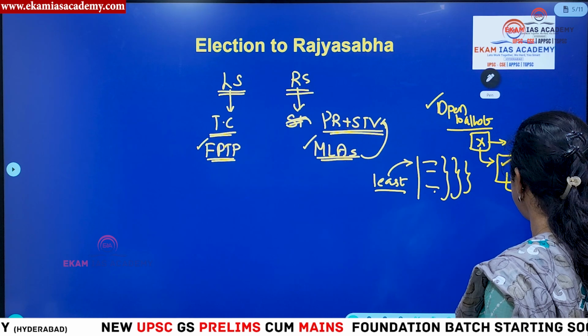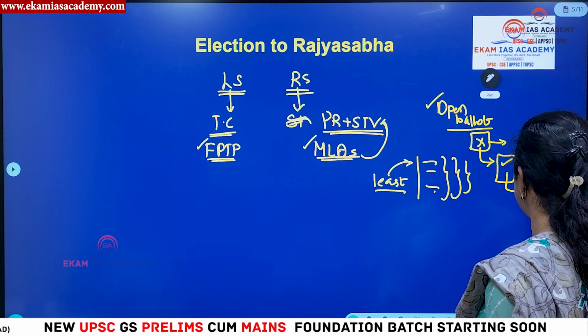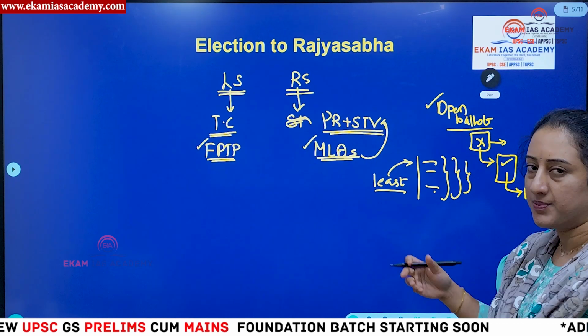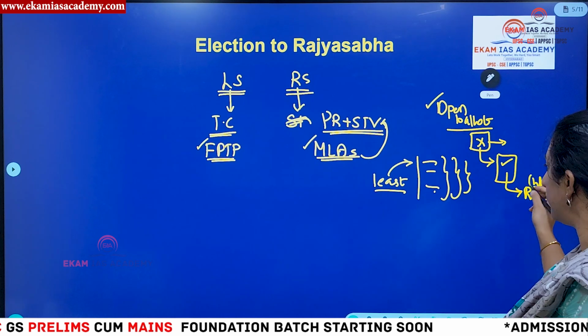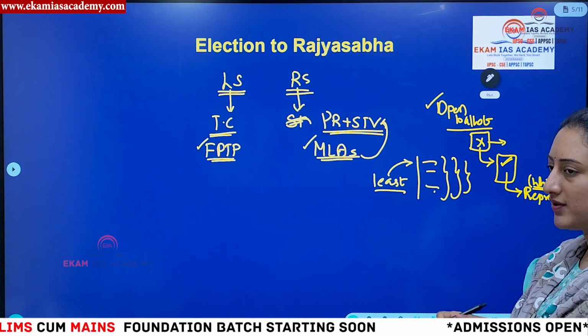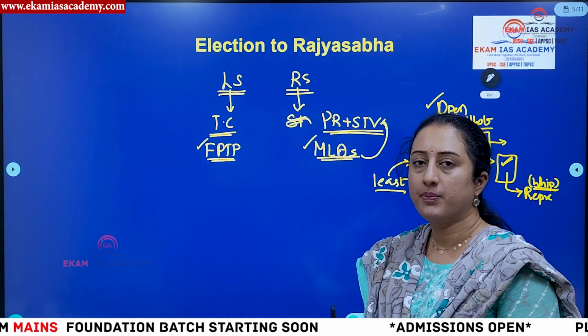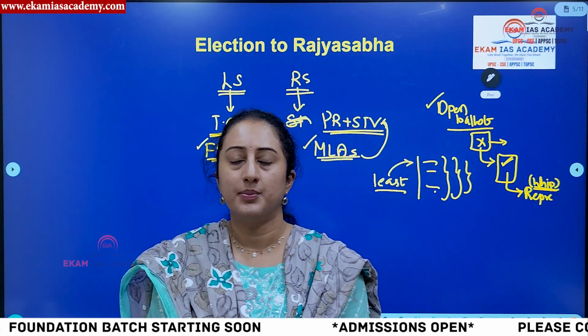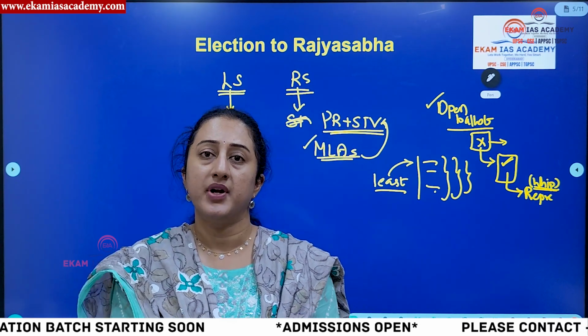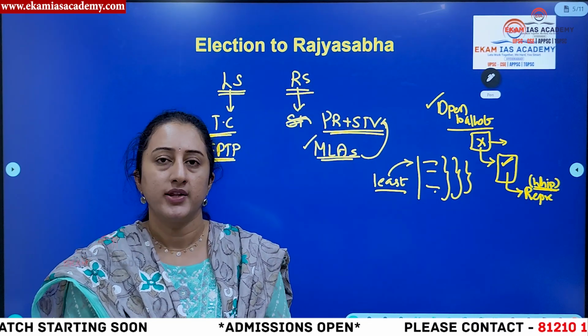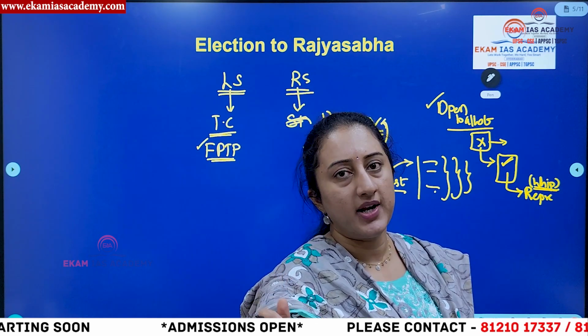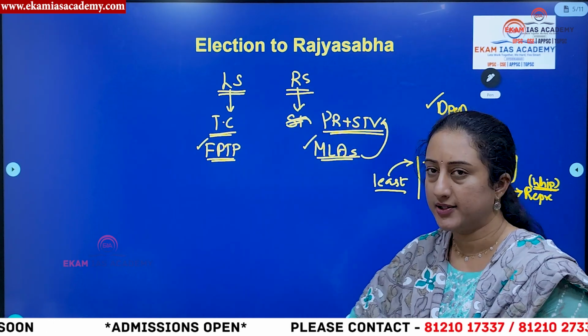So there will be a whip, who politically represents the party in the house, to whom you have to show your vote. That means you have to ensure that you are complying with your party's decision. If you do not comply with your party's decision, that may attract grounds of defection also. That is the reason the Rajya Sabha elections happen in India through open ballot.